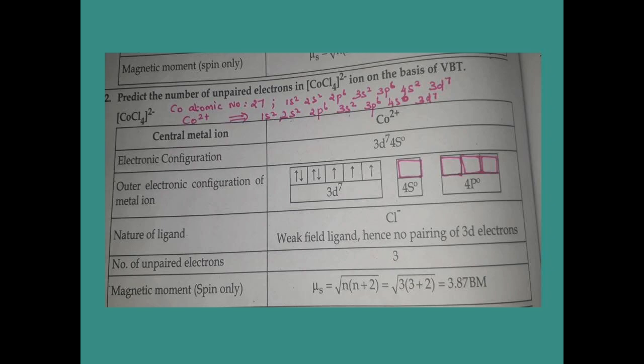We have unpaired electrons, so it is paramagnetic. The magnetic moment value comes from the formula square root of n into n plus 2. The n value is 3 because there are 3 unpaired electrons, so 3 into 3 plus 2 gives the magnetic moment value 3.87 BM.